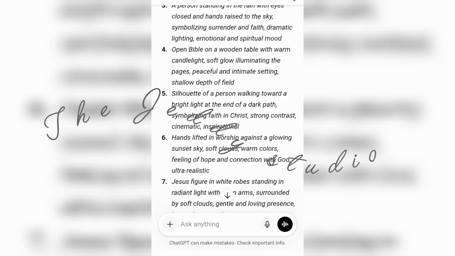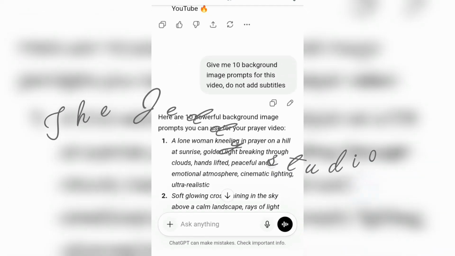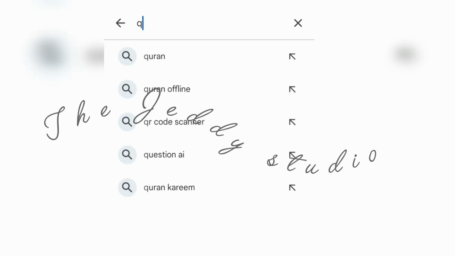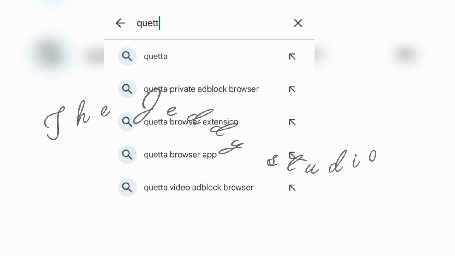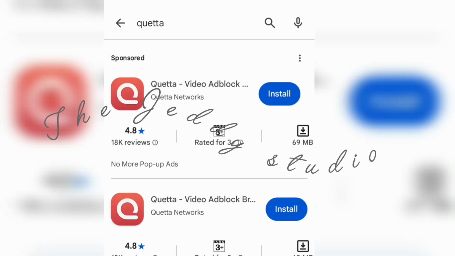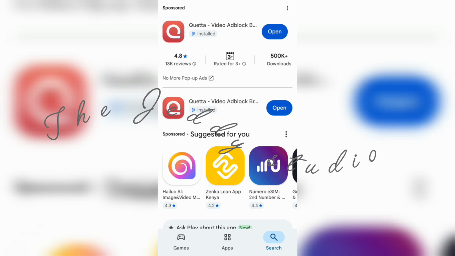any subtitle. Okay, so now it's time to create our images, and to do that we are going to use a separate browser. If you're using a laptop, just use Chrome for this, but if you're using a mobile device, follow the steps. So I'm going to Play Store and I will write Twitter, and then this browser will appear. You can see I will install this browser on my device. Okay, after installing this browser on my device, I will click on open. You can see it is already installed.